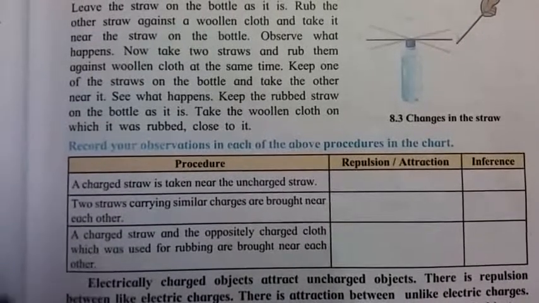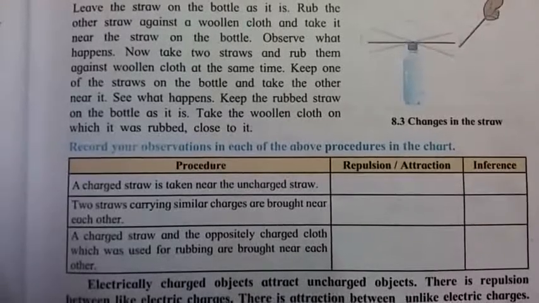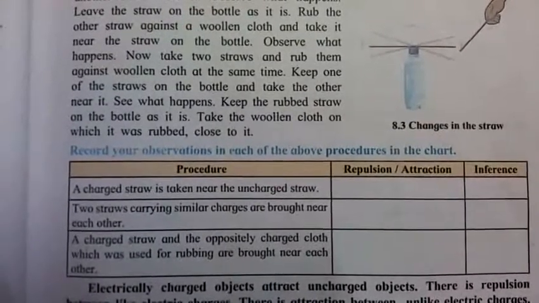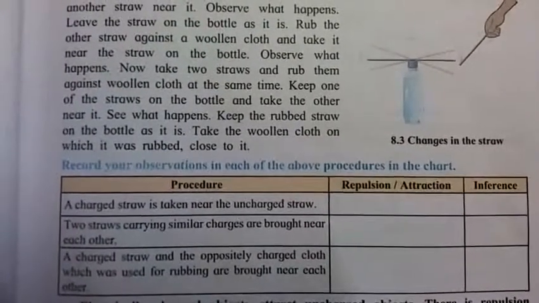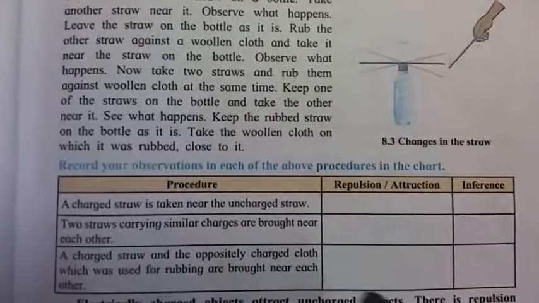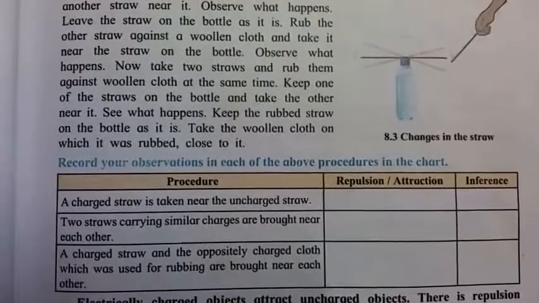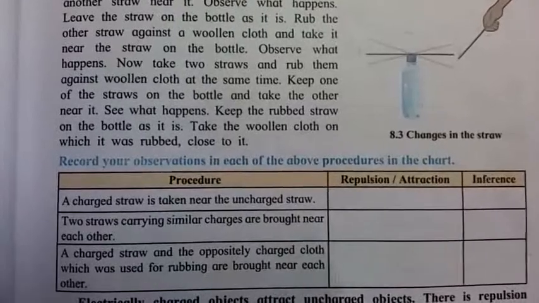And the next condition: a charged straw and the positively charged cloth which was used for rubbing are brought near each other. Means you take a cloth for rubbing the straw. Then what will happen? There is an attraction between the charged straw and the oppositely charged cloth.